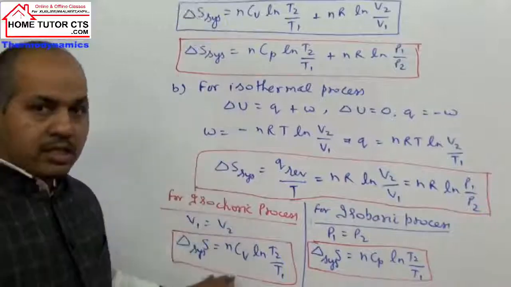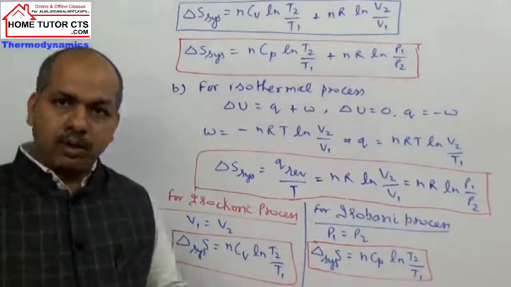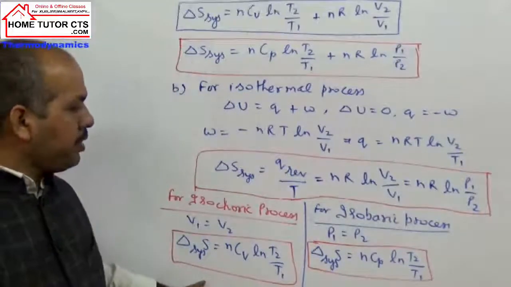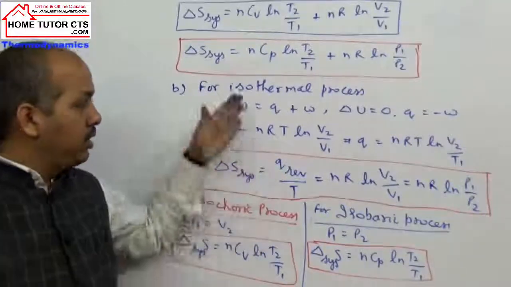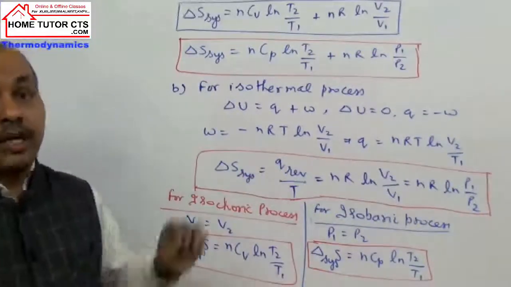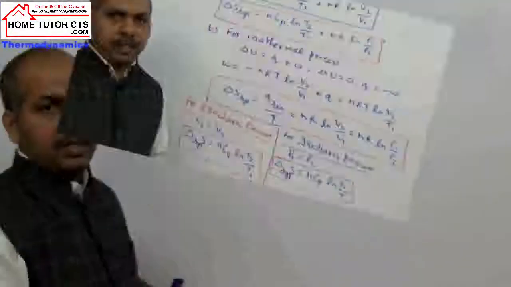I hope you got the points. You must have understood the meaning of these points. This is how we can explain this process. So this is the calculation of entropy changes in different kinds of processes. Now next, we take entropy changes in phase transformations.